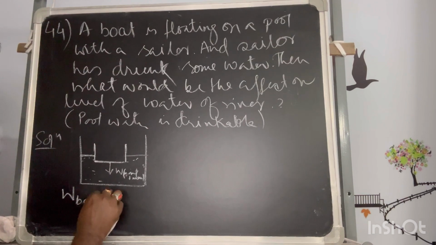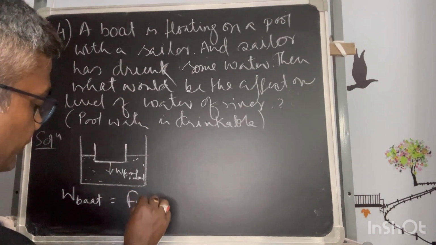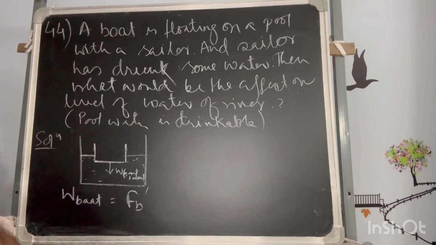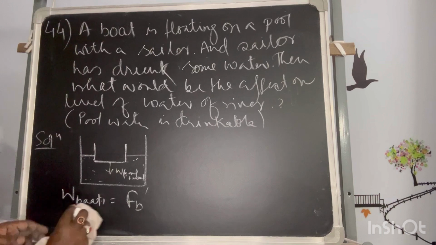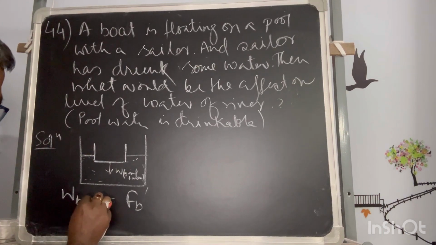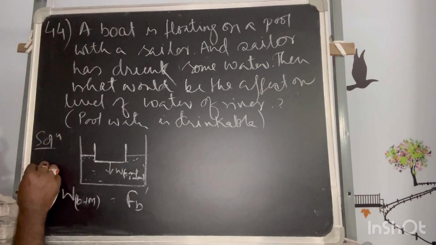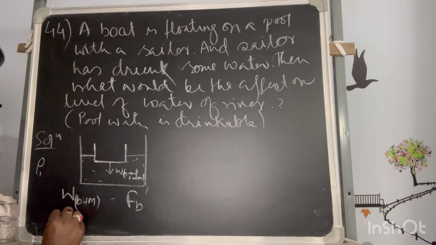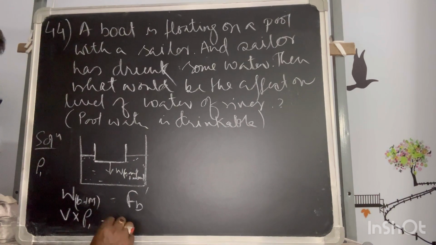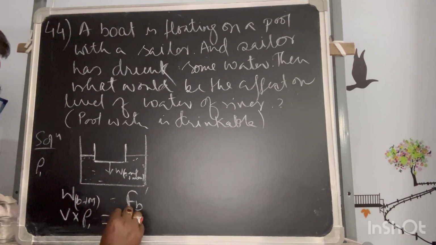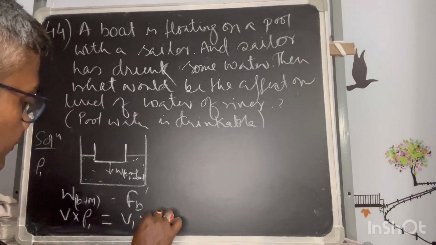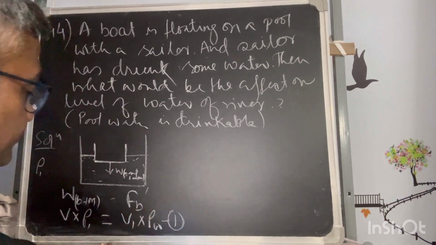The weight of the boat plus man will be equal to the buoyant force acting on it. So the volume into the density rho 1 is equal to the displacement, maybe V1 of water, into rho of W. This is my first equation.